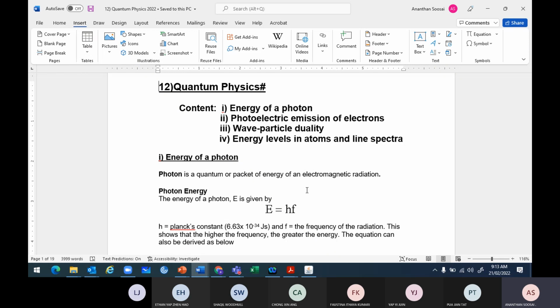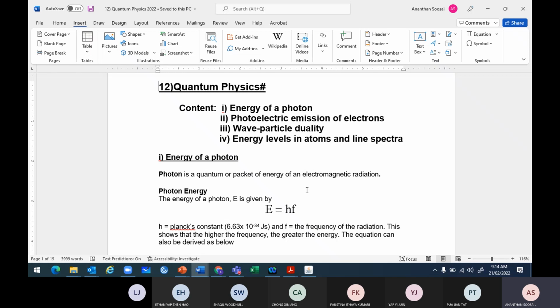So second, the existence of threshold frequency. Third evidence. In past years they will always ask these 3 evidences. What are the 3 evidences against the wave idea in the photoelectric effect? Emission is instantaneous. Second, existence of threshold frequency.